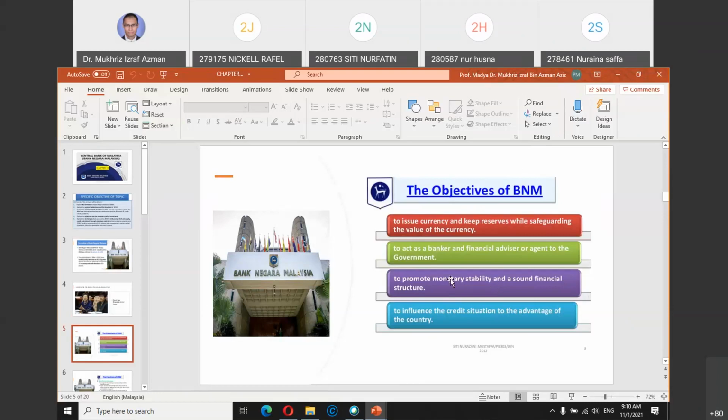This is one of the most important roles here, because whatever interest rate the central bank sets will eventually directly affect the financial system of a country. This is besides issuing currency, which is very common to all banks.